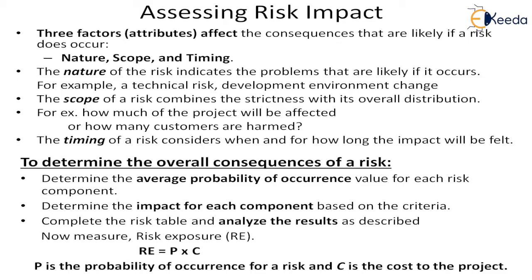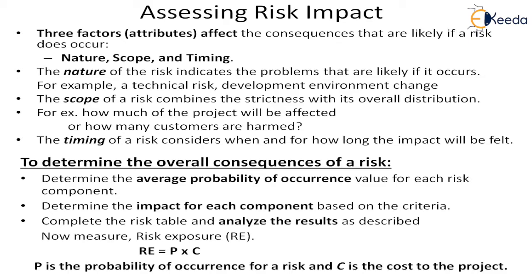Then we have to write the scope of the risk. The scope of the risk combines its severity with its overall distribution. That means what kind of area it will affect. Will it affect the full project, or a part of it, a small functionality, or what?